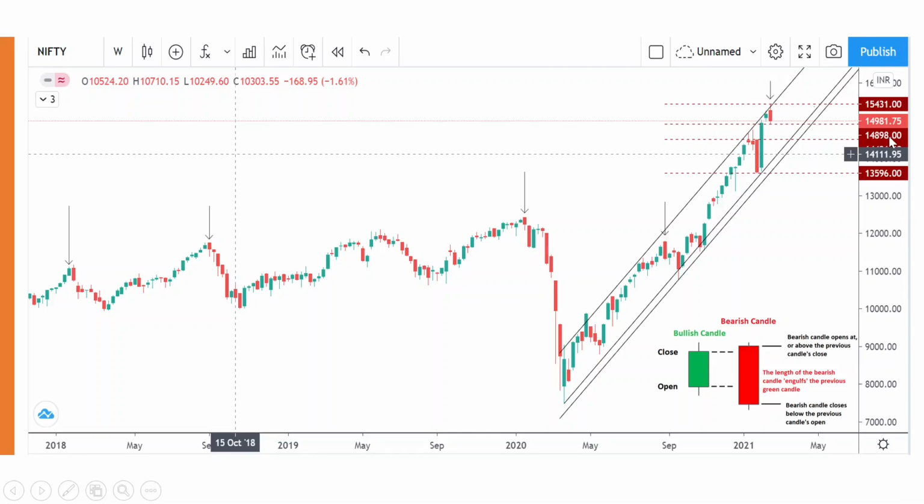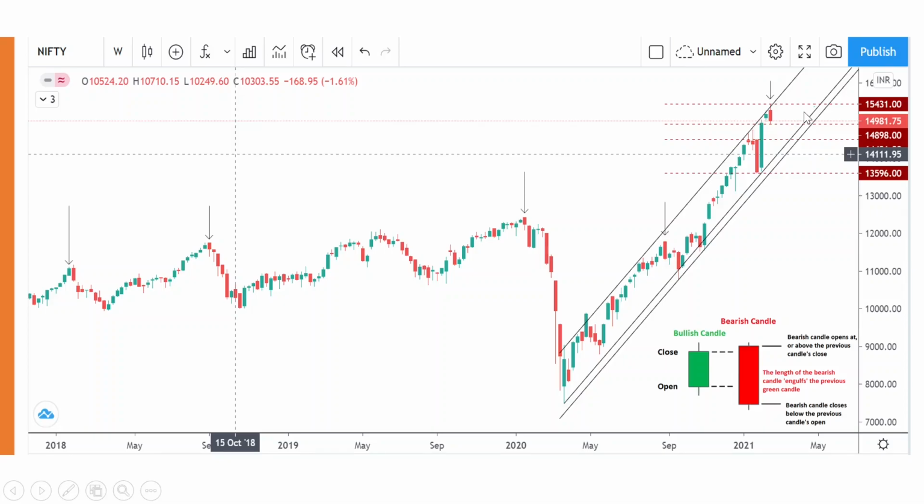The low is around 14,898 and the high is 15,431. If any of them is taken out, then there will be a further move. If the high is taken out, the market can advance towards 16,000, which we highlighted in the previous video also. And if the low breaks, then the market will head towards this level, that is 14,500. It can also remain in a range here.